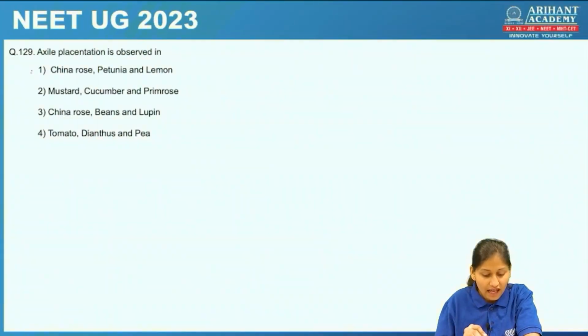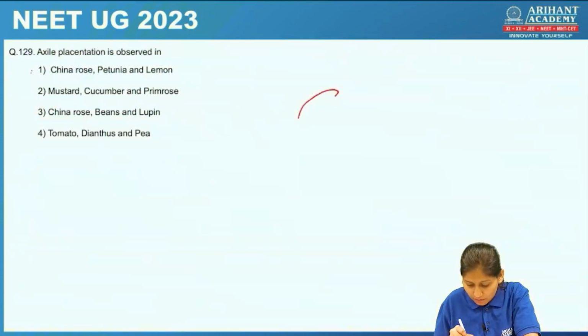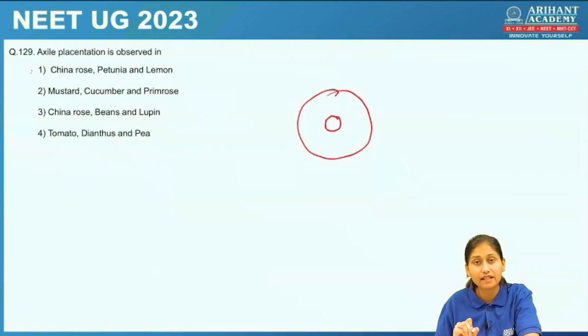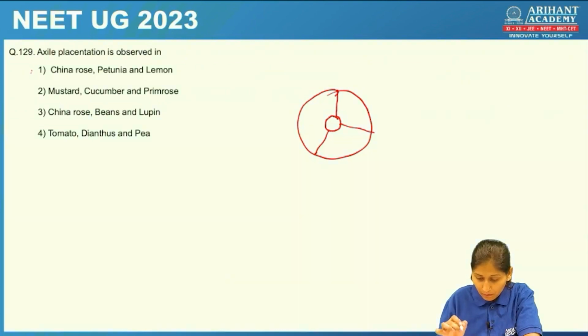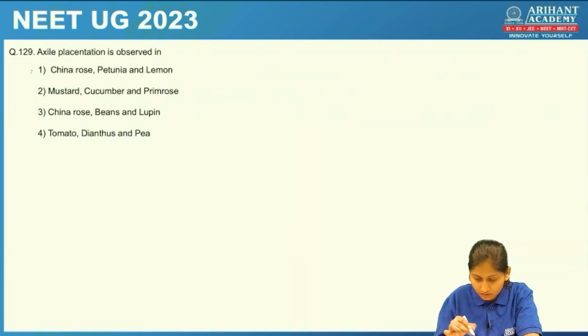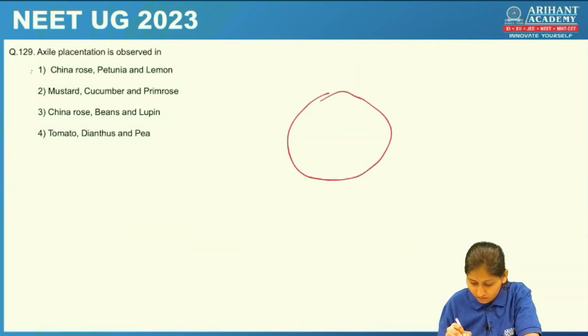Next question. Axile placentation is observed in. What is axile placentation? Here is the placenta, central placenta. Now this is divided by many chambers. This has many chambers, and ovules are arranged on the placenta.